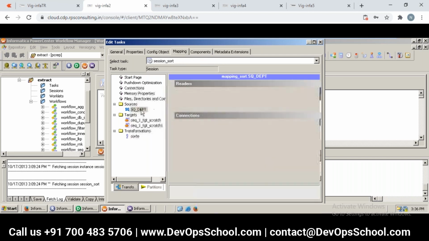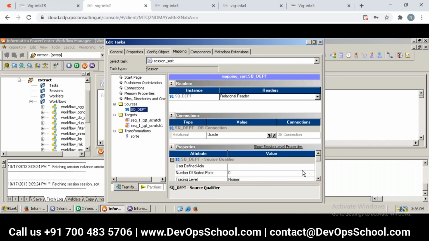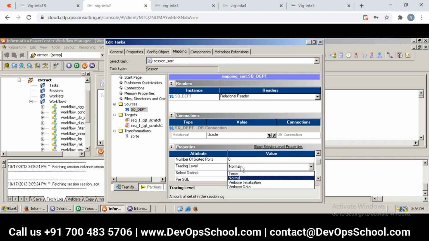You can set it at, let us say, the first transformation or source qualifier. Can you see here, by default it is normal. Normal means we get informative messages. Now, let us say you want the verbose data, which means each row of data should be displayed. In that case, we need to change this trace level over here.